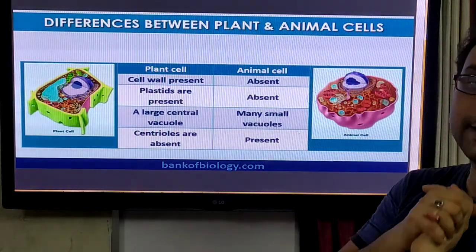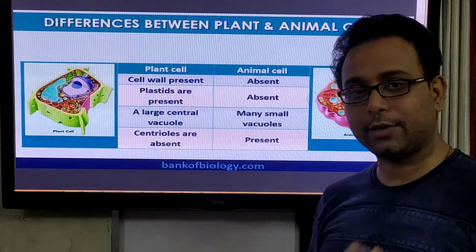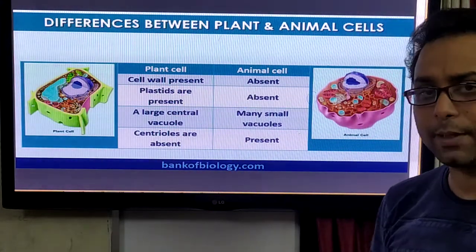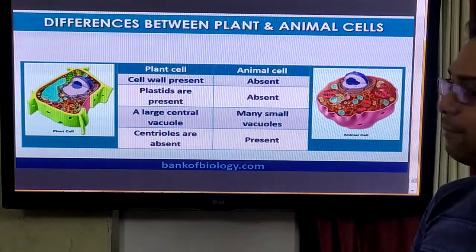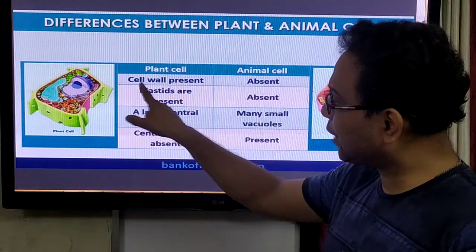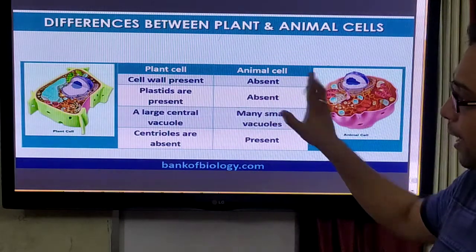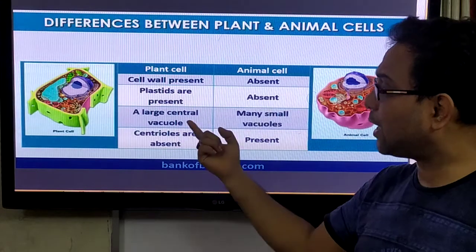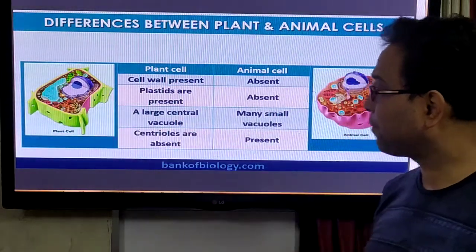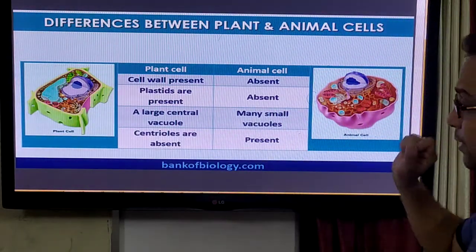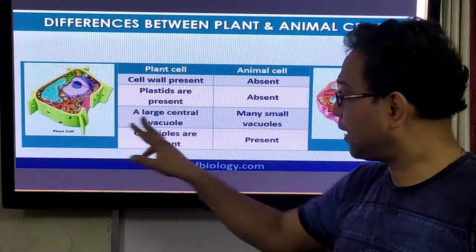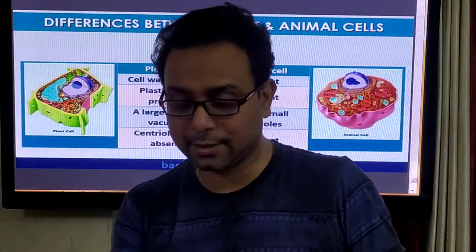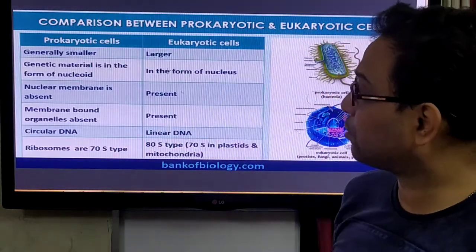So, we discussed today that eukaryotic cells have a well-defined nucleus. Most commonly there are two examples, the plant cell and the animal cell. In the plant cell, the cell wall is present, in the animal cell the cell wall is absent. Plastids are present in plant cells, absent in animal cells. A large central vacuole is present in plant cells, many small vacuoles in animal cells. Centrioles are absent in plant cells, and present in animal cells. This is the difference, a most important question.